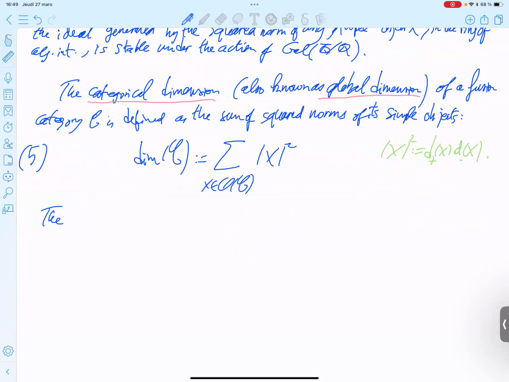And it satisfies some arithmetical property. So it's also a totally positive cyclotomic algebraic integer.